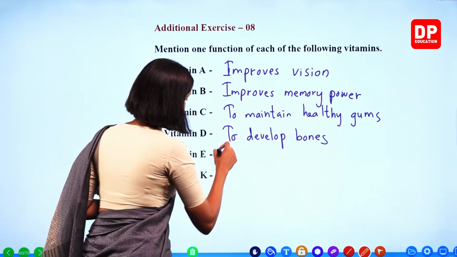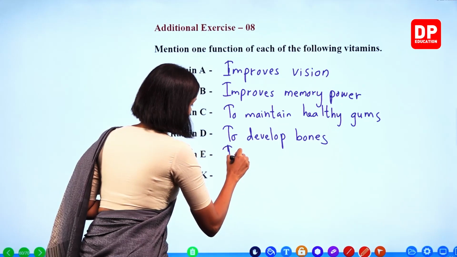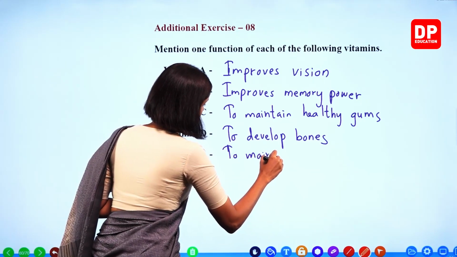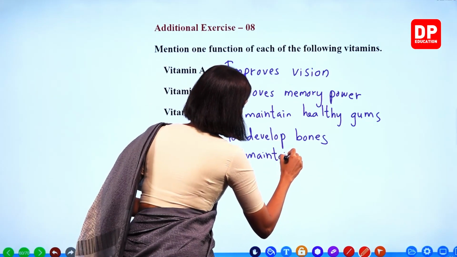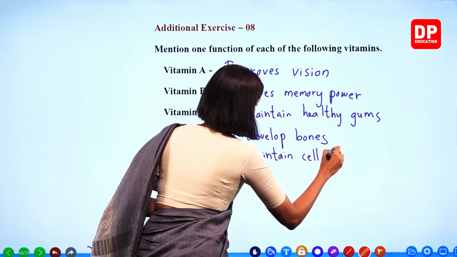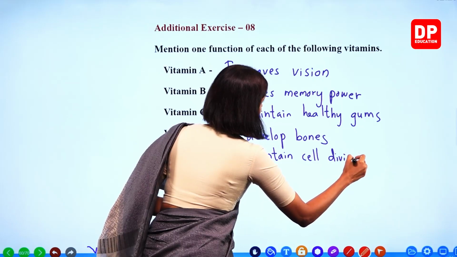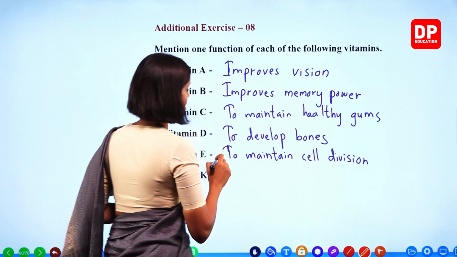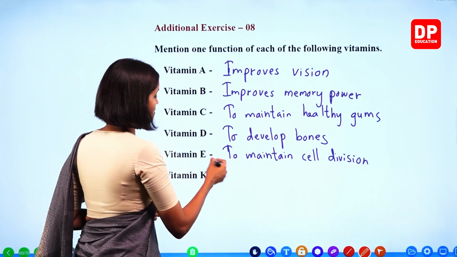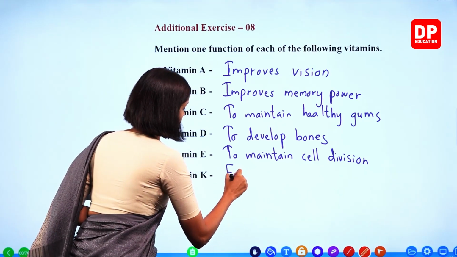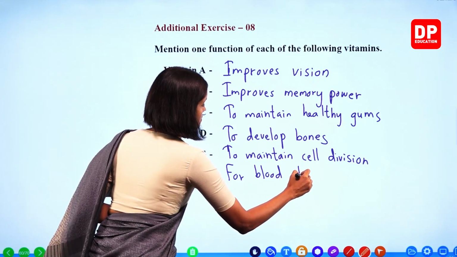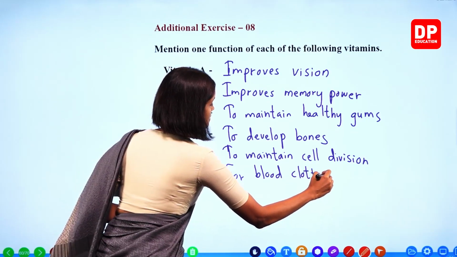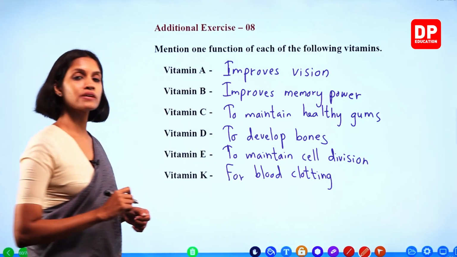Vitamin E to maintain cell division. Right, to maintain cell division. Vitamin K for blood clotting. Blood clotting. Right, children?